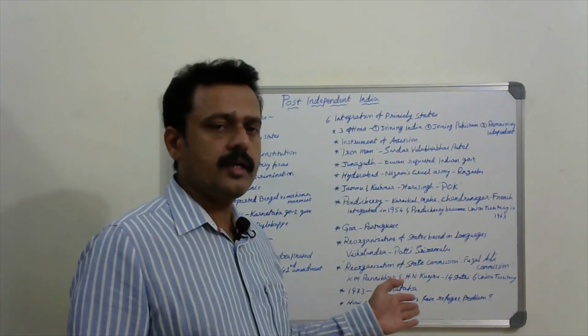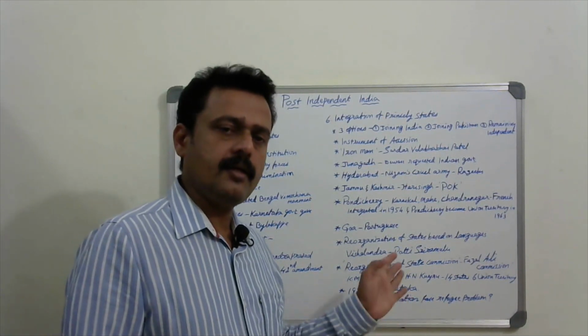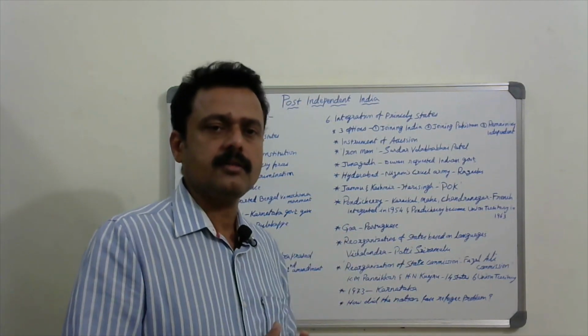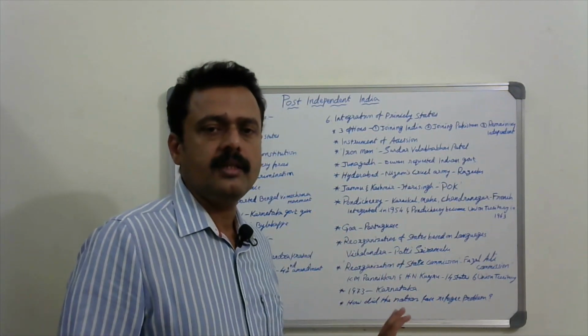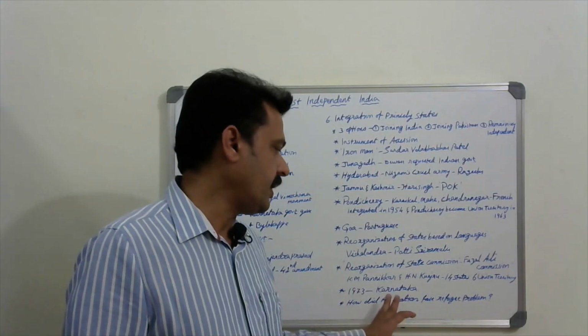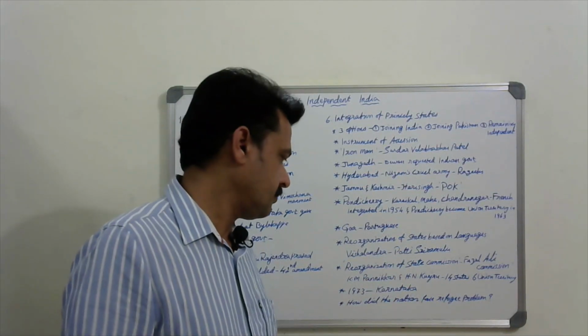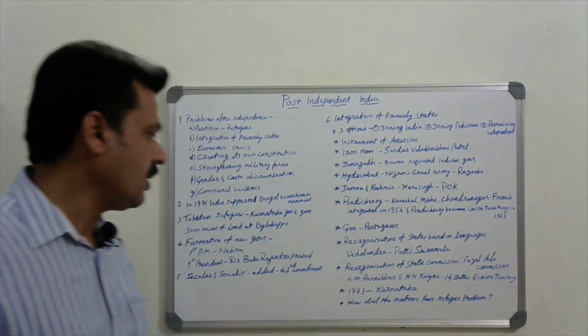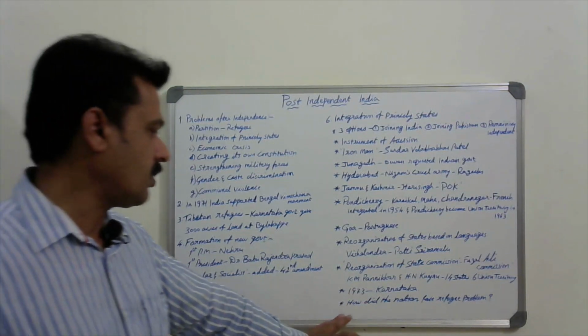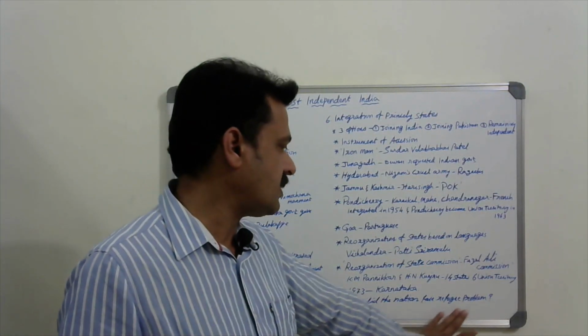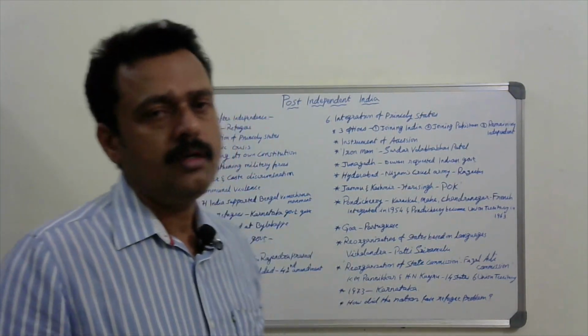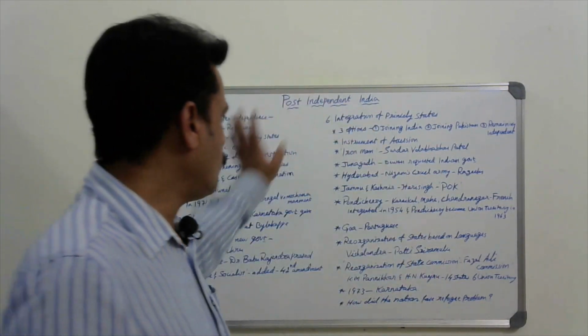And Karnataka was also formed there, under the name Mysore state. In 1973, this Mysore state got the name Karnataka. Okay, these are the important points. And the important question I told you already: how did the nation face the refugee problem? This is a 2-mark question. So these are all 1-mark questions.